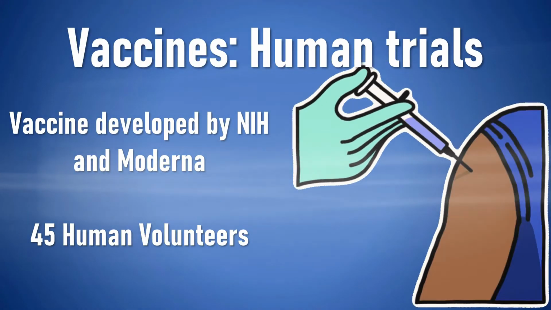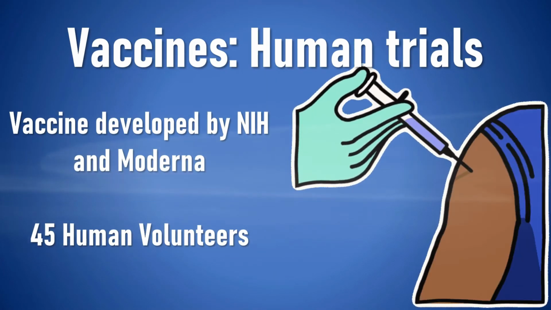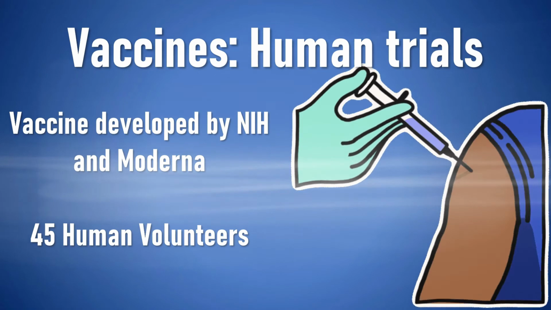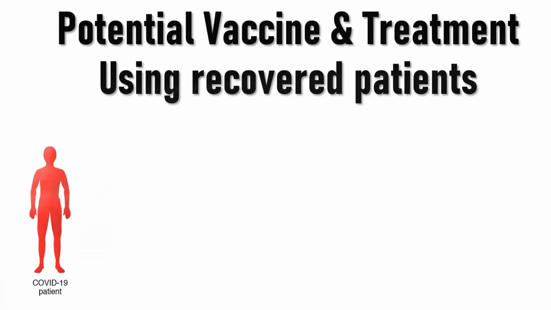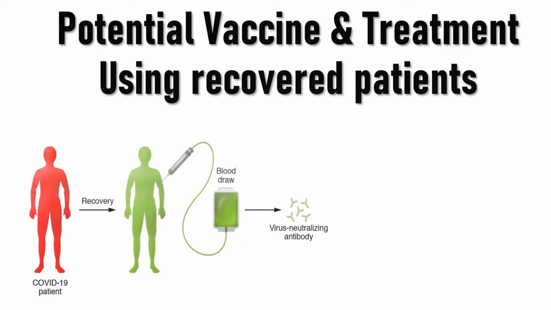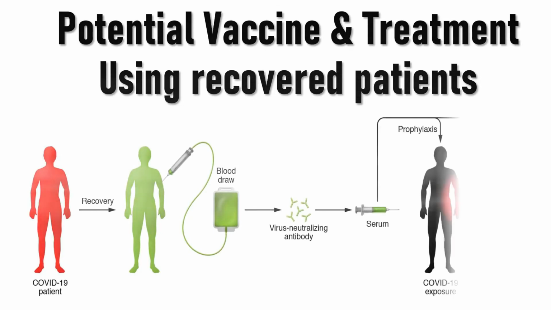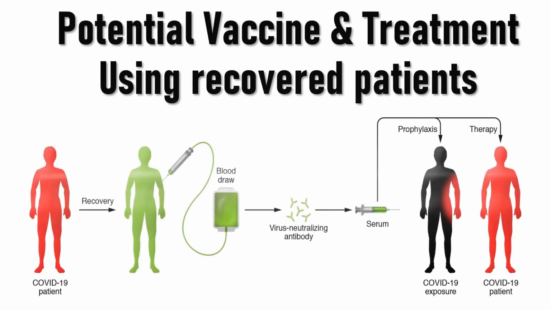Also today, Kaiser Permanente Washington Health Research Institute in Seattle is conducting a human trial funded by the National Institutes of Health. It includes 45 young, healthy volunteers who will receive different doses of the vaccine that was co-developed by the NIH and Moderna. A COVID-19 patient after recovery can have blood drawn and screened for SARS-CoV-2 neutralizing antibodies. This serum can be used as a vaccine for high-risk group, or as a treatment measure. With many patients recovering from the disease, this treatment method may be successful.